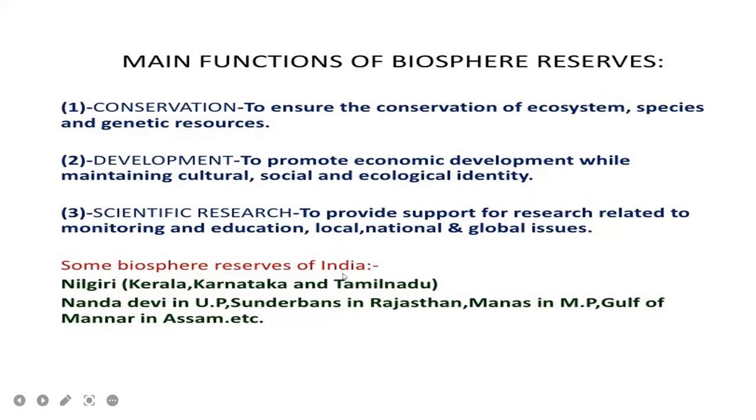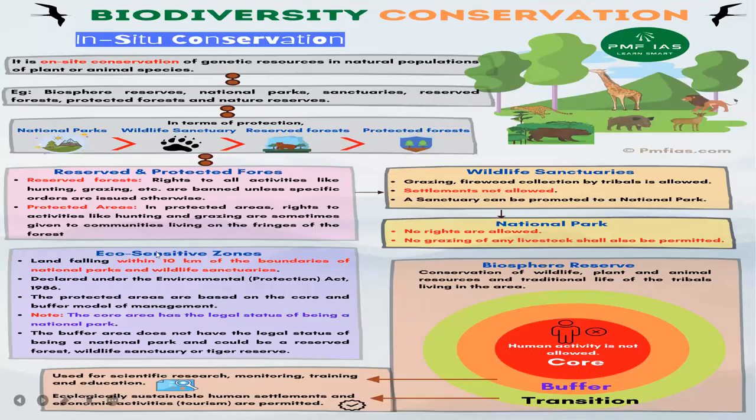So some examples of biosphere reserves of India are Nilgiri, that is Kerala, Karnataka. So these three states, Kerala, Karnataka and Tamil Nadu. Nanda Devi in UP, Sundarbans in Rajasthan and Manas in MP, Gulf of Mannar in Assam. So these biosphere reserves, when we compare, occupy large areas, that is 5,000 square kilometers. So these are the large areas.